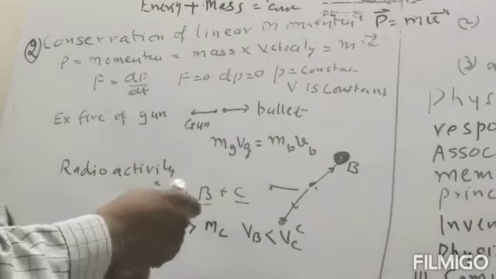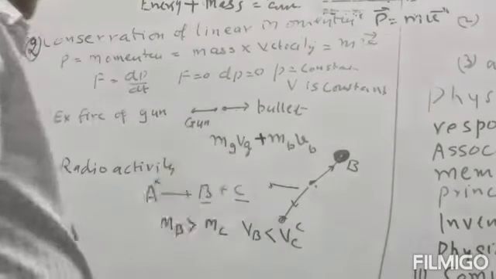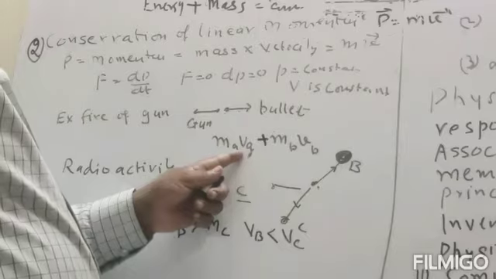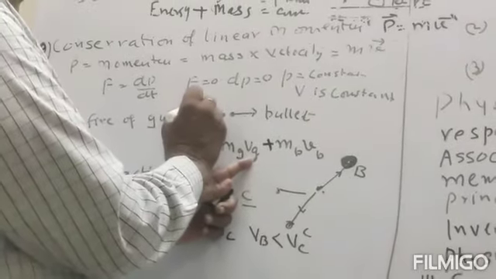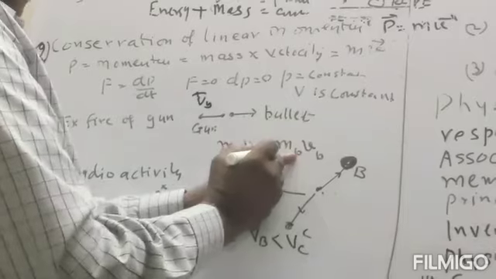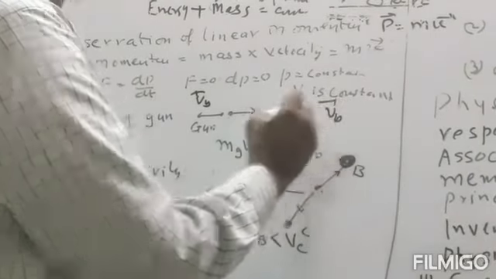So we can say the sum of momentum: mg is the mass of the gun, vg is the velocity of the gun in this direction, and the mass of the bullet is mb and the velocity of the bullet is vb in this direction.